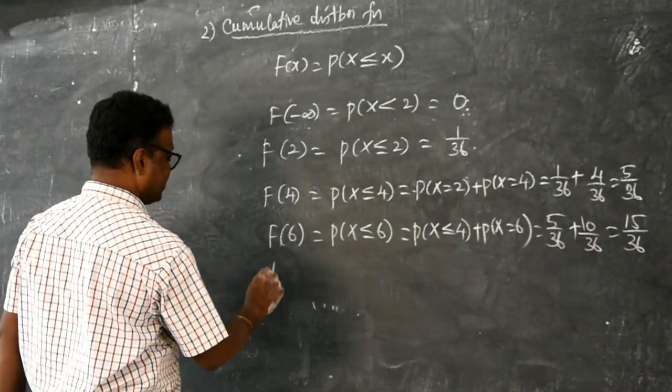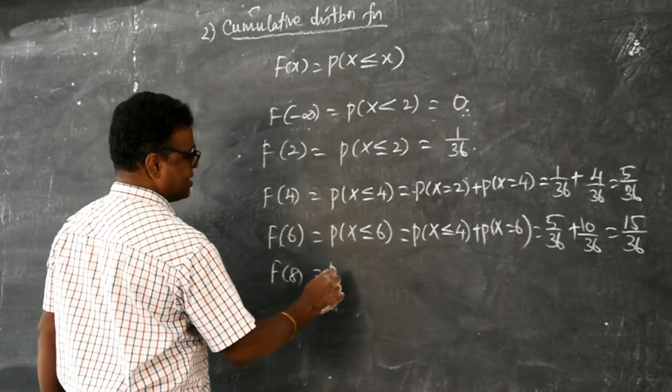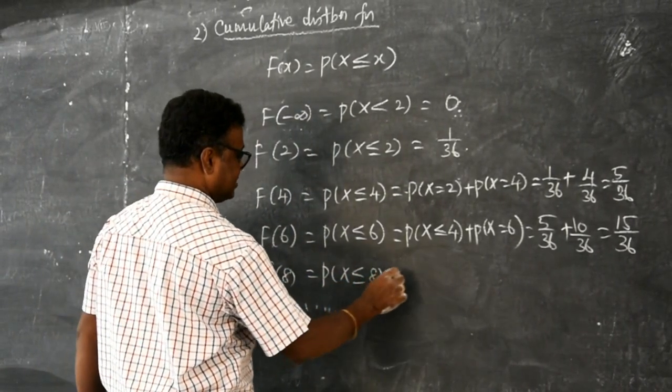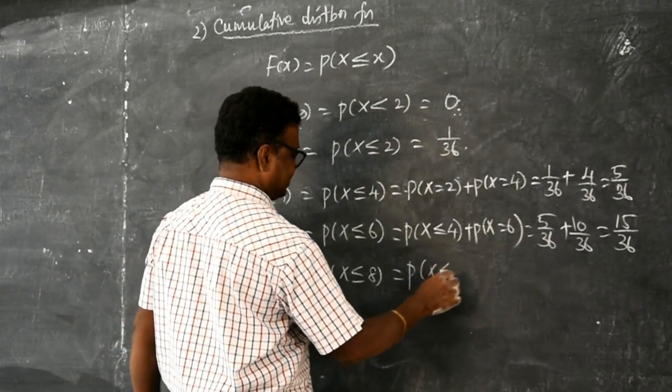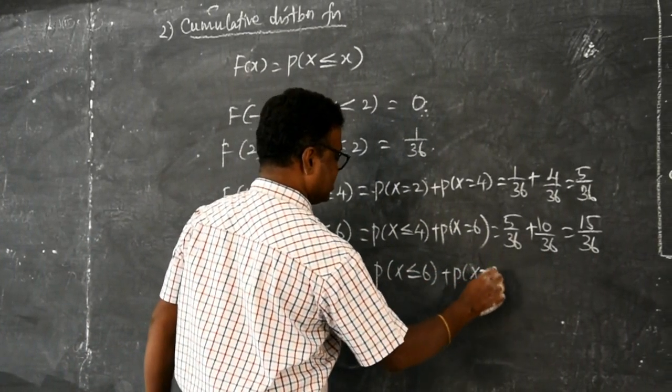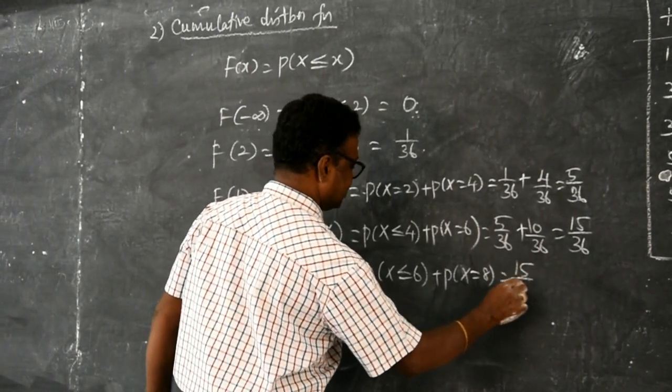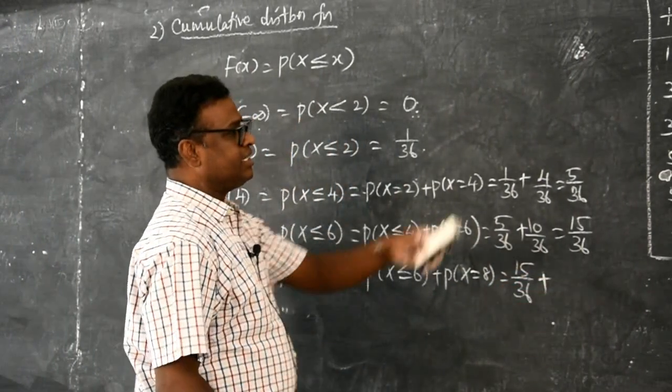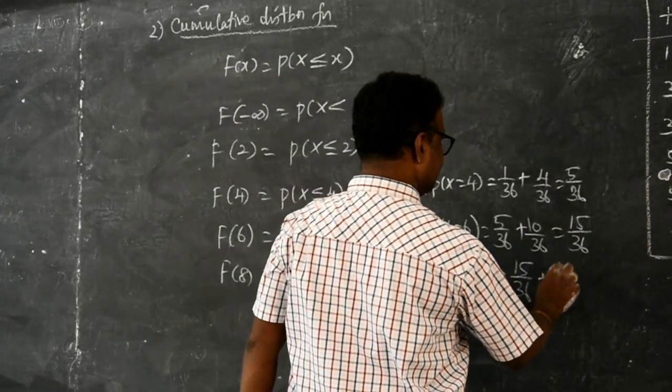Now, f of 8, that is P of X less than or equal to 8, it is up to 6 plus 8, isn't it? X equal to 8. So, it is 15 by 36 plus for 8 the probability is 12 by 36.